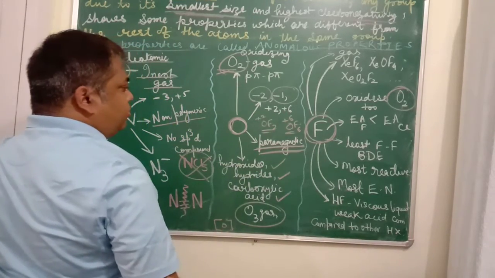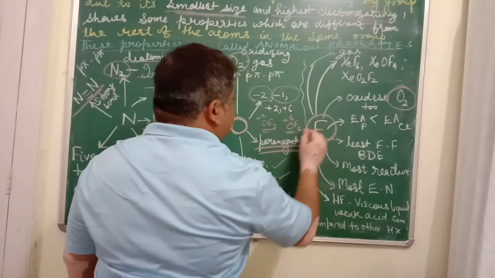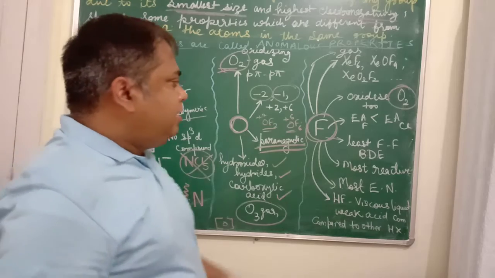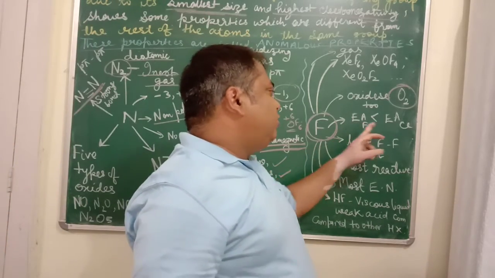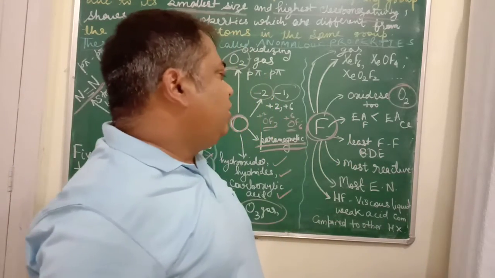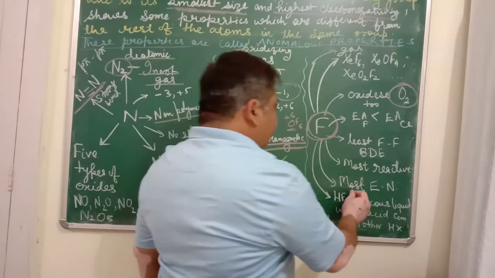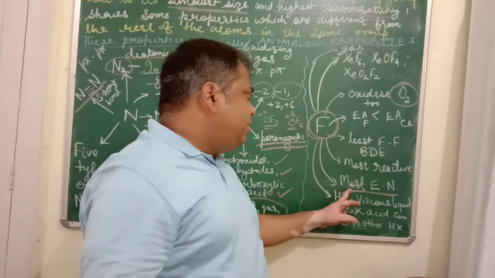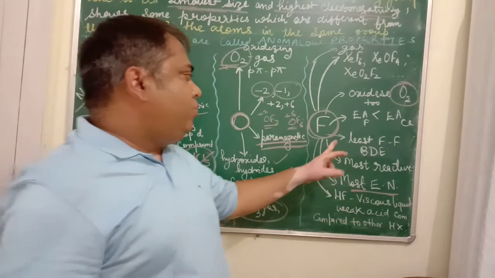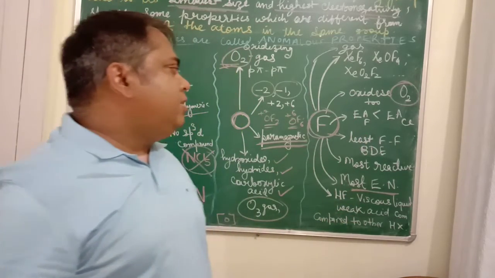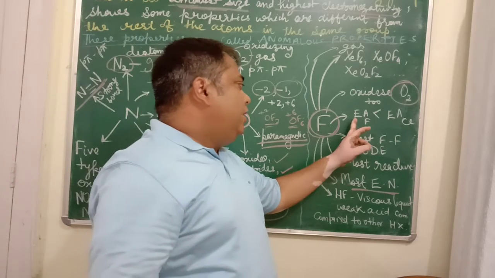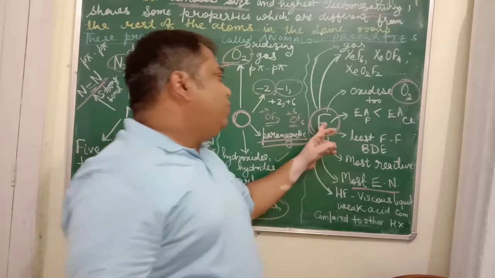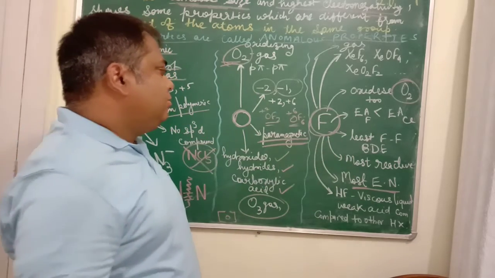Due to its small size, the interelectronic repulsion between the atoms is so high that the electron affinity of fluorine is less than that of chlorine, although it is the most electronegative element. Even though it is the most electronegative element, the expected electron affinity is in the reverse order. The electron affinity of fluorine is much lesser than that of chlorine because of high interelectronic repulsion.